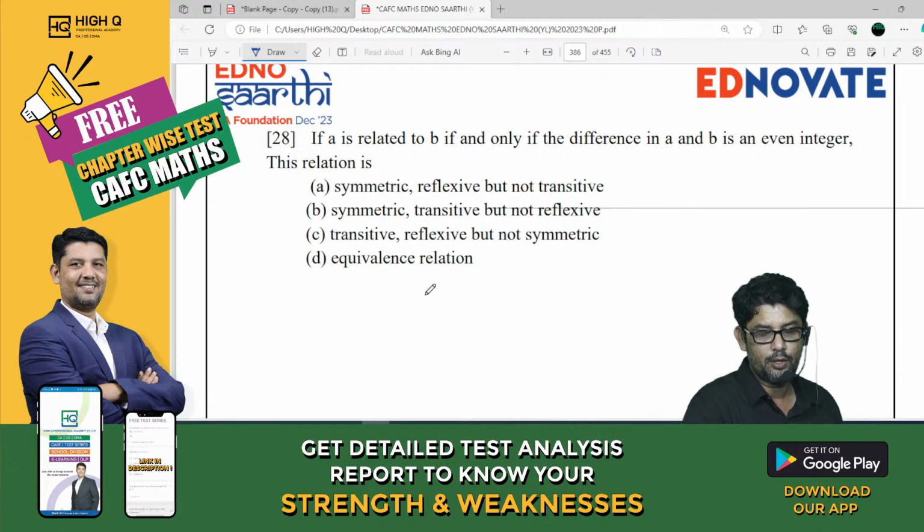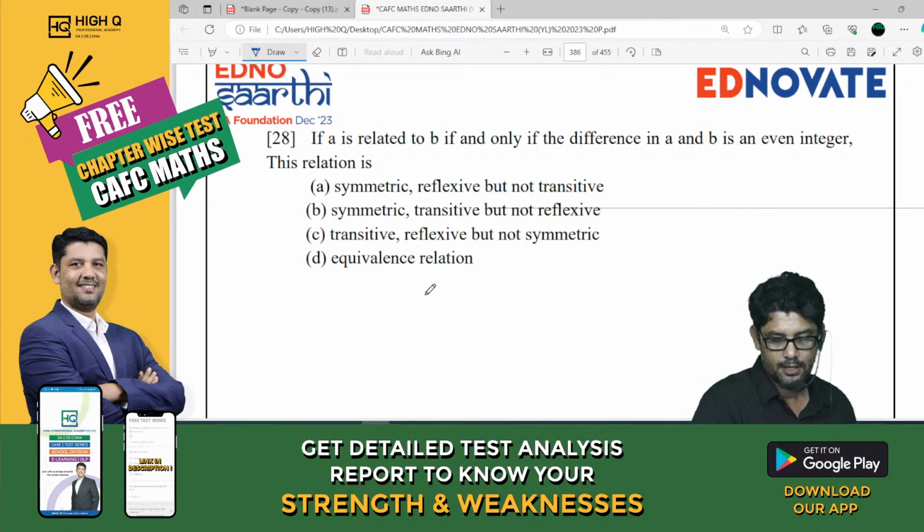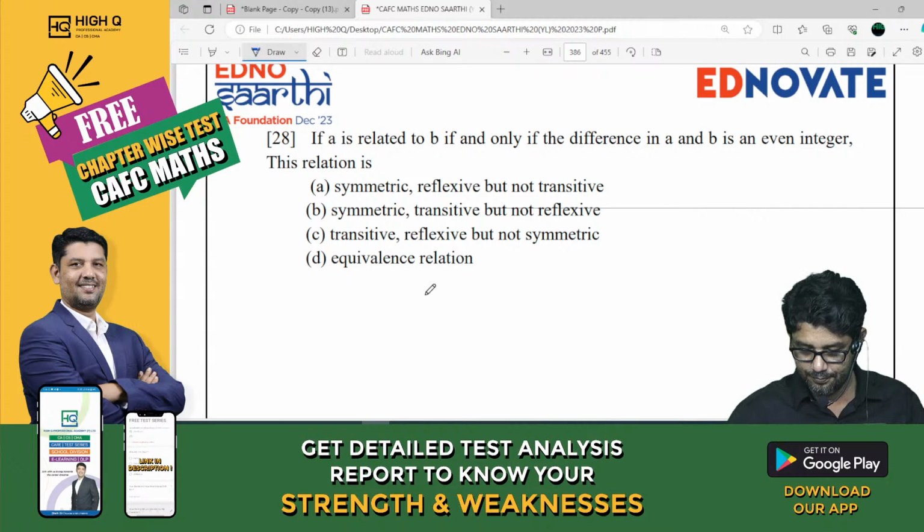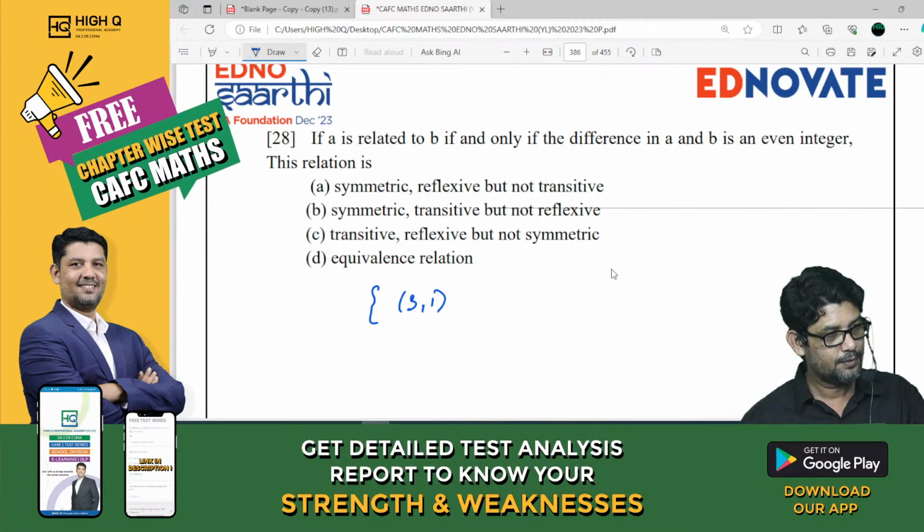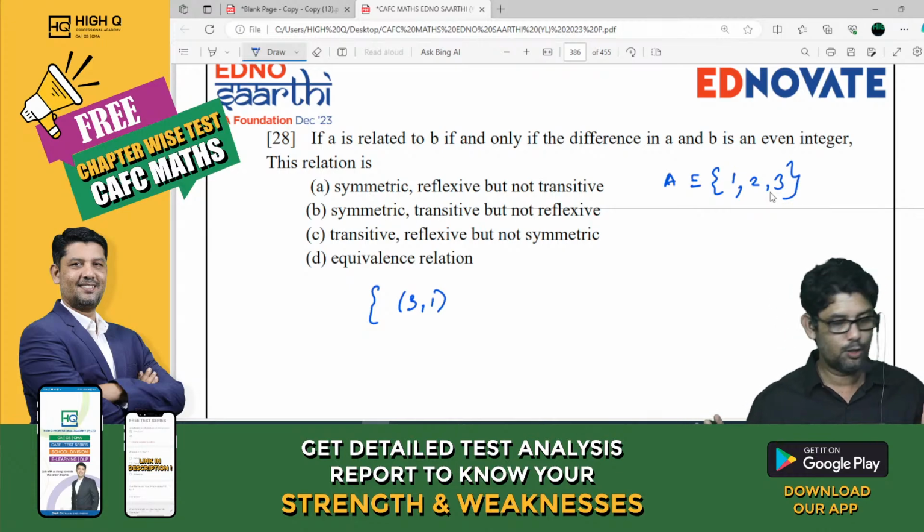Any example you take and do it. Can we take some example, my dear? Let us take some example. Let me take A as 1, 2, 3.